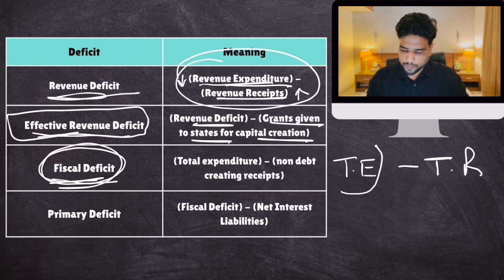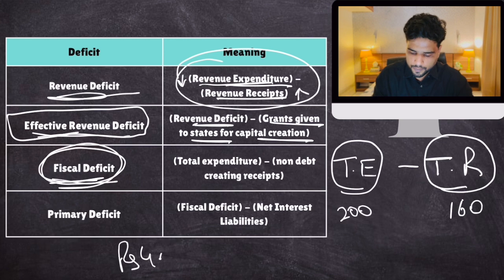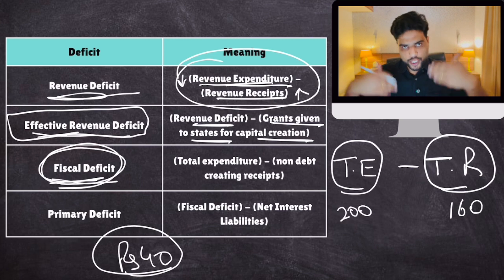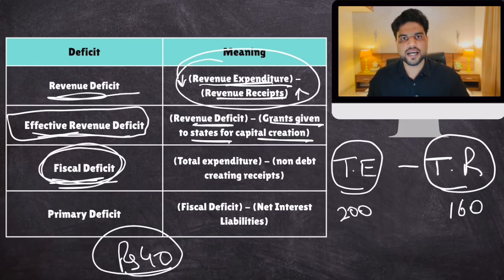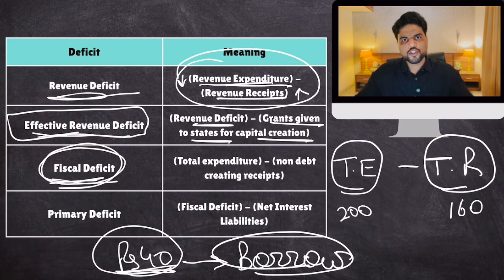The thing is that let's suppose total expenditure is 200 rupees and total receipts is 160 rupees. So what should be the fiscal deficit? 40 rupees. So the government is spending 40 rupees extra, running this fiscal deficit, right? Now where will this money come from? This money will come when the government borrows. As soon as the government borrows the money, this 40 rupees, where will it come from?